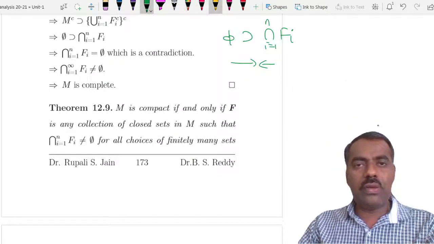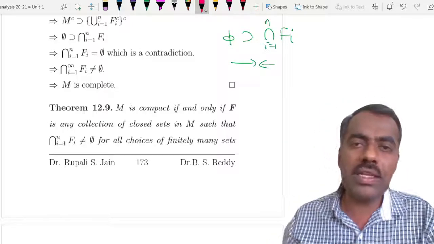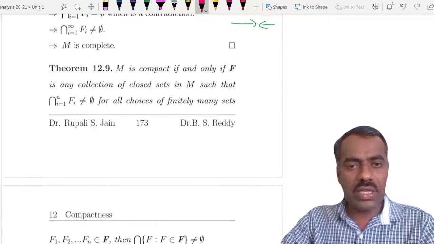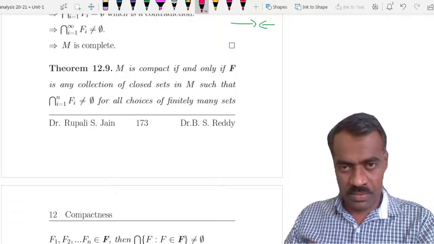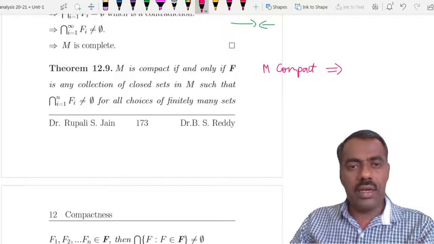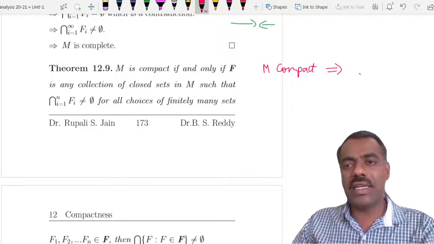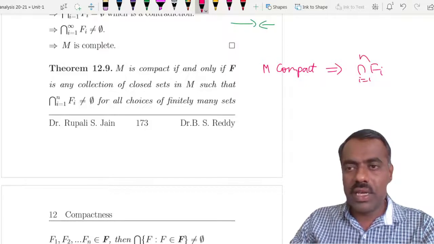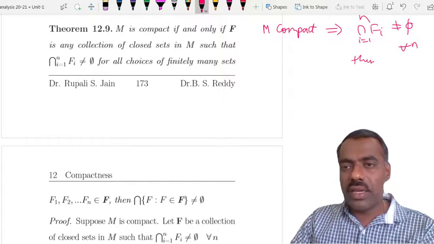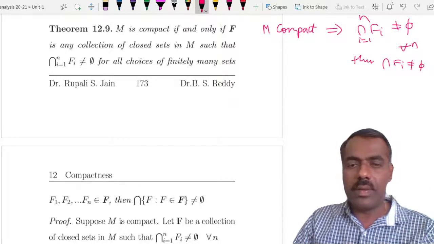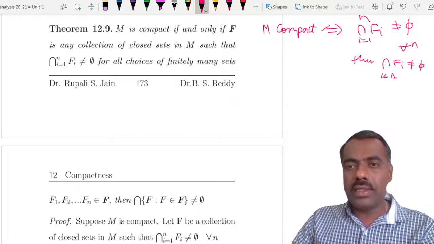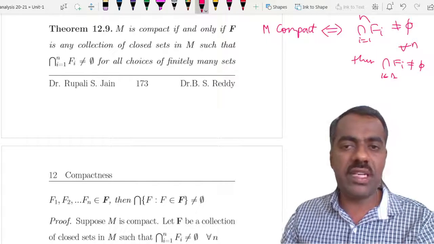Fine. So what we have proved just now is, in terms of open covers, that M is compact if and only if every open cover has a finite subcover, right? We will also give a characterization in terms of closed sets. What it says is that if M is compact, and F is any collection of closed subsets of M such that the intersection of any finitely many Fi's is non-empty, then the arbitrary intersection is also non-empty. And it is not only this way, the reverse also holds, so it is an if and only if statement, right?